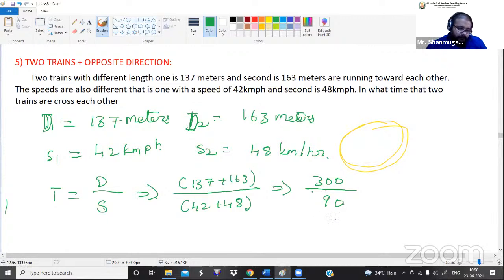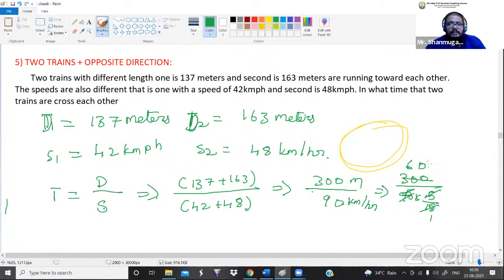Okay, now, so this 300 is in meters and this 90 is in kilometers per hour. Okay, so let me convert it. So 300 divided by 90 into 5 by 18. Okay, so 1 times 18 is 18 and this is 5 times. 1 5s are 5, 6 5s are 30, that is 60 times, and 1 5s are 5, 12 5s are 60. So what is the answer? Time is equal to 12 seconds.